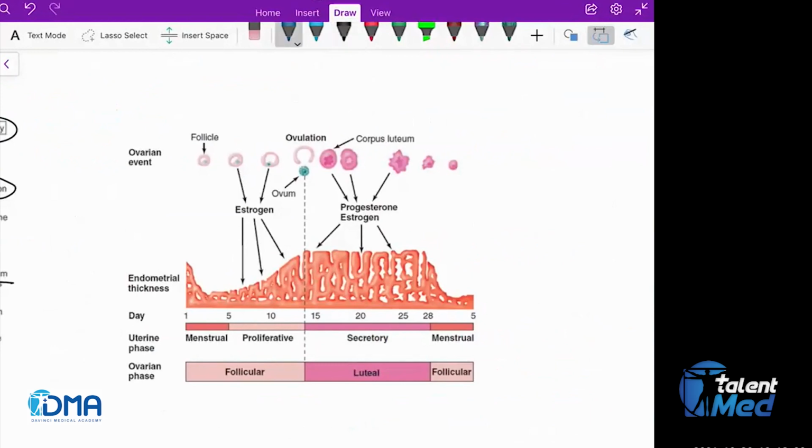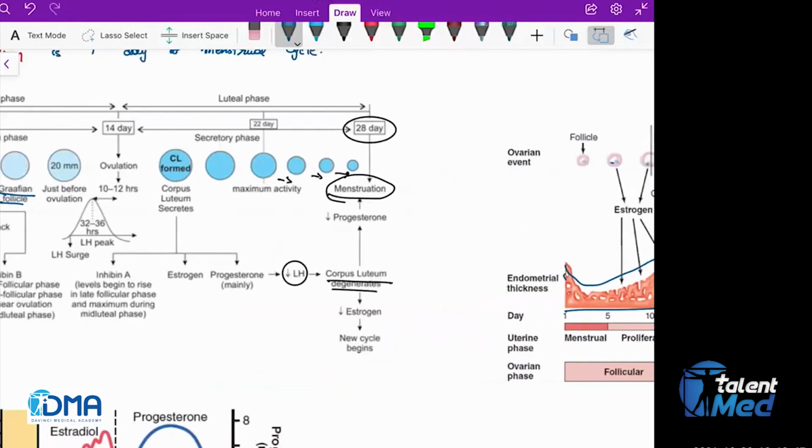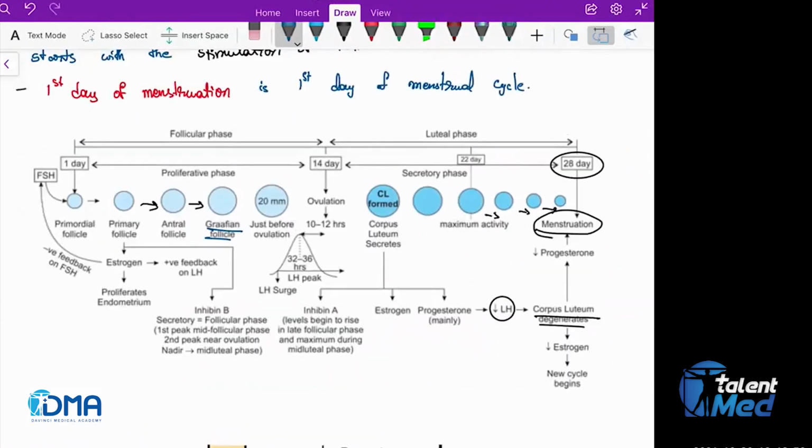So the follicle keeps on increasing, and then ovulation is occurring, and then the corpus luteum, and then the progesterone and estrogen, which give negative feedback to the LH. This is how the endometrium will keep on increasing during the follicular phase, and this is how it is maintained during the luteal phase. So everyone is clear about the menstrual cycle?